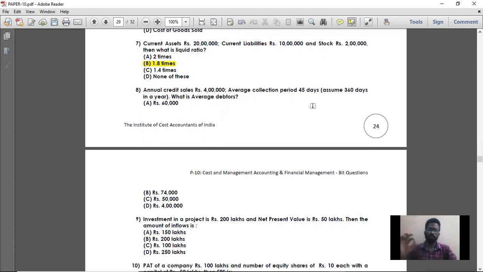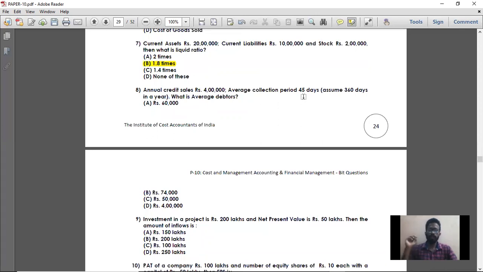See, first we should find debtor turnover ratio. Debtor turnover ratio formula is annual credit sales divided by average debtors receivable. So here average debtors, how can we find? Just first find the debtors turnover ratio. Total days divided by average collection period, you will get debtor turnover ratio. So debtor turnover ratio is equal to 360 divided by 45, that is 8 times.